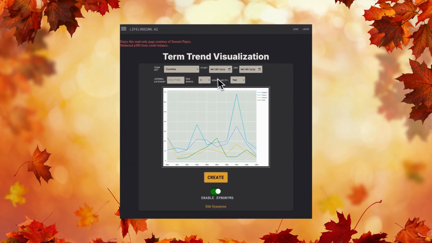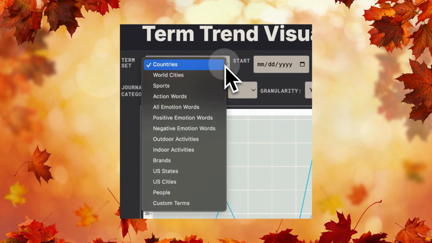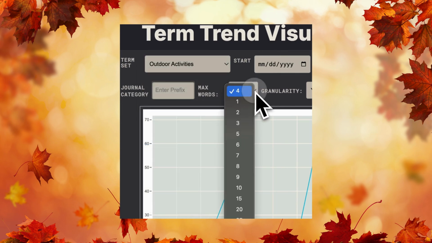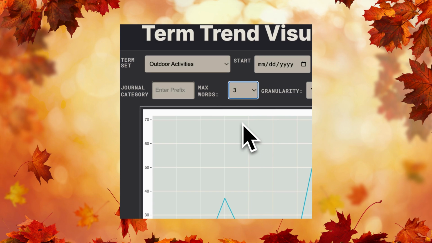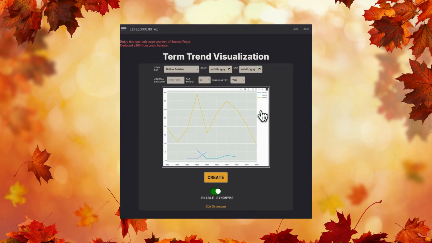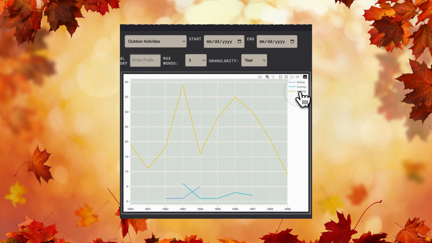Let's go back to the term set drop-down. Select Outdoor Activities and set the max words selector to 3 to display only the top 3 activities. When we generate the visualization, the top 3 activities Pepys mentions are walking, fishing, and hunting.